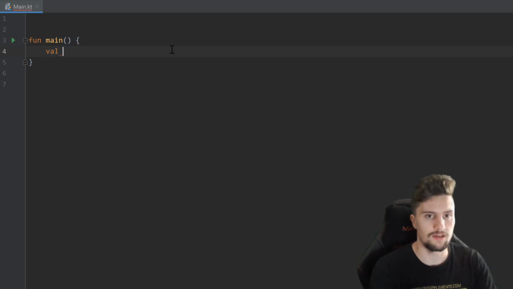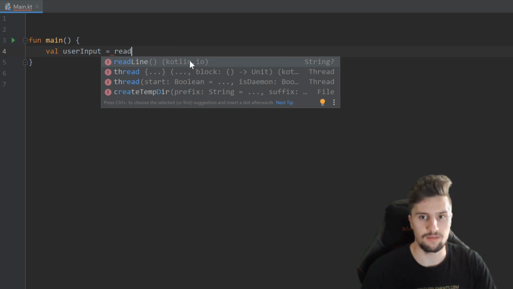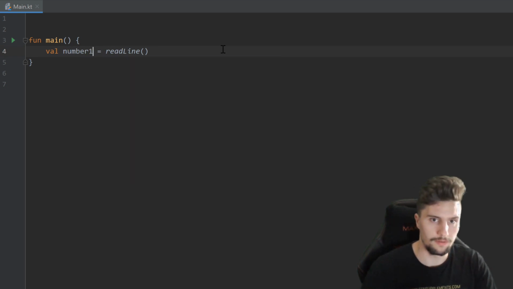That is an example that might not tell you very well what this can be used for. So let's create another val here, and we want to accept the user input now. So for now we only printed something to the console, but now we actually want to take input from the user and do something with that. And we can set that equal to readline, and you can see that is the type this function will return. So the type that our user input variable will have is a nullable string, so a text that is nullable.